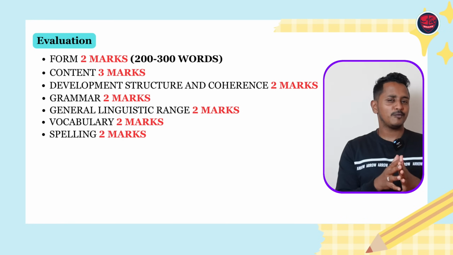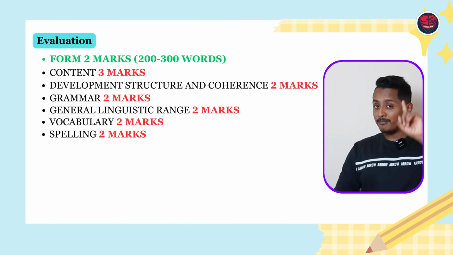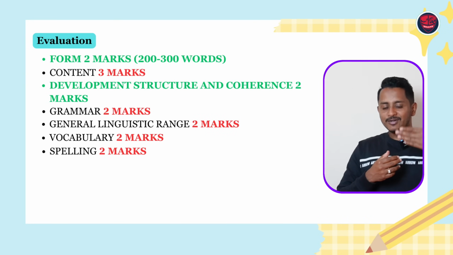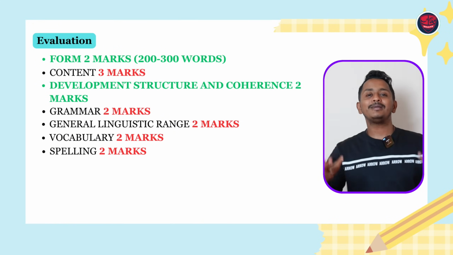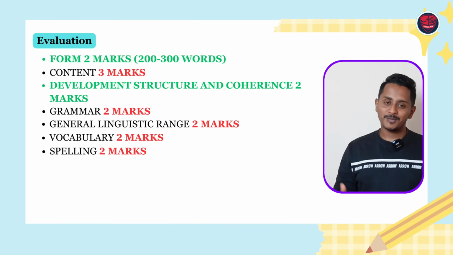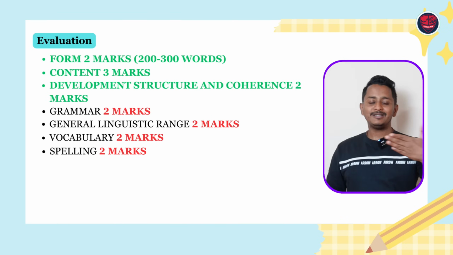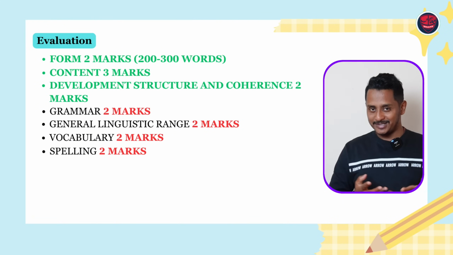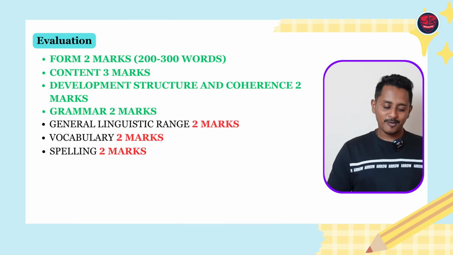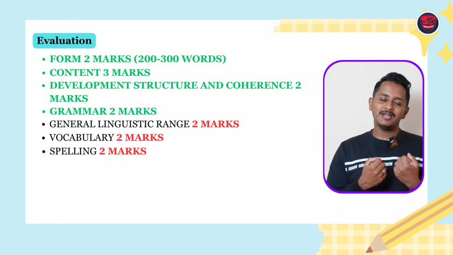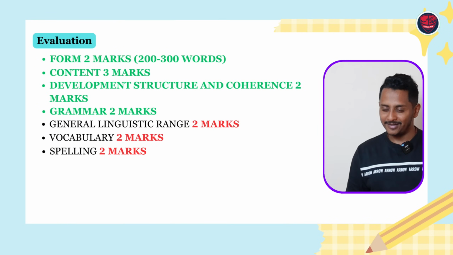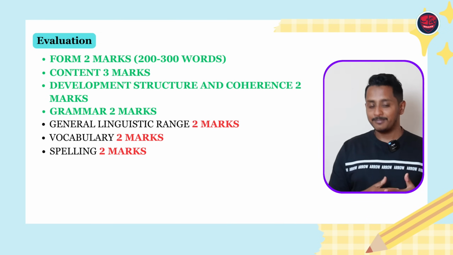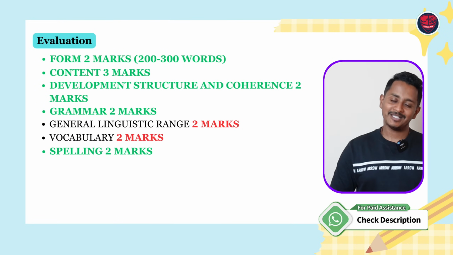But if you properly observe, what makes the huge difference is your form, meaning whatever you write, you should write between 200 to 300 words. Development, structure and coherence, meaning whatever templates you use should reflect the proper structure. Next is the content, very, very important. We will talk more about the new essay alert about the content. Then grammar, very, very important. General linguistic range, you don't have to worry. The templates that I provide will automatically cover this up. Vocabulary, you don't have to worry. The template automatically covers this up. Spelling, yes, you have to write the perfect spelling.